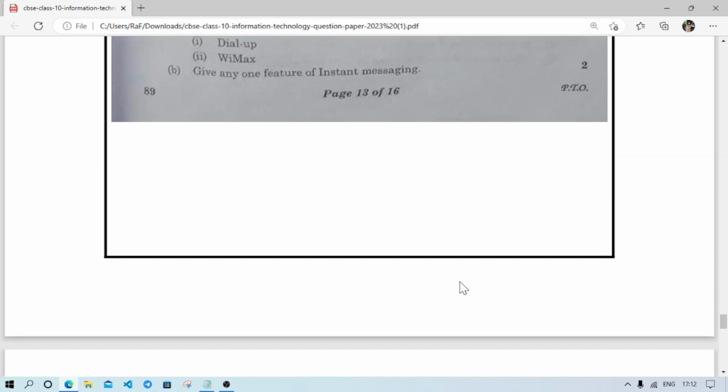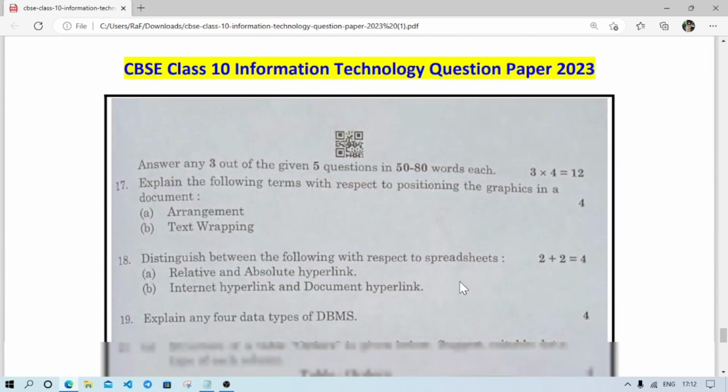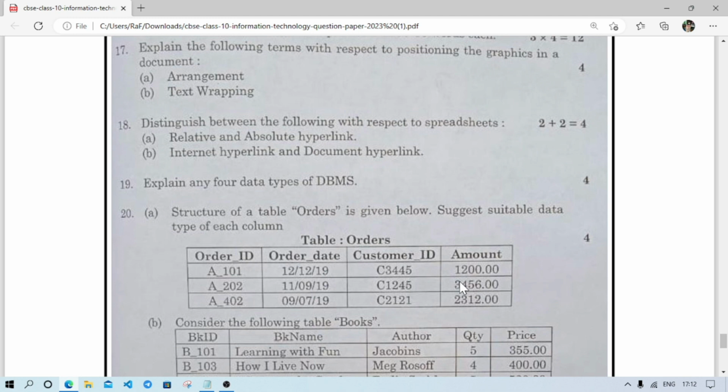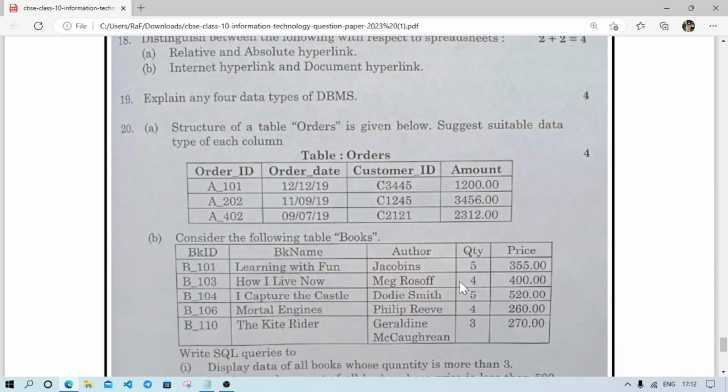Now next page, here question 17, it's not included in your syllabus. 18, it is also not included. Then number 19, explain any 4 data types of DBMS. DBMS or MySQL, it will be quite similar. Here if you are going to explain, then you can